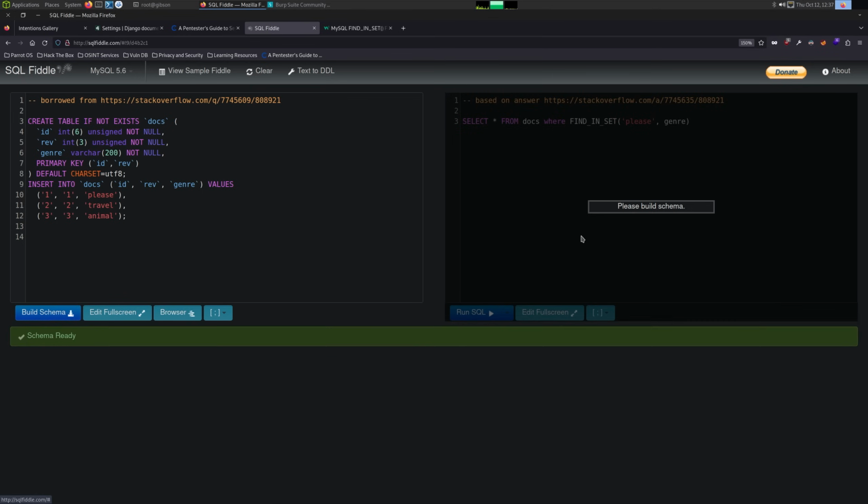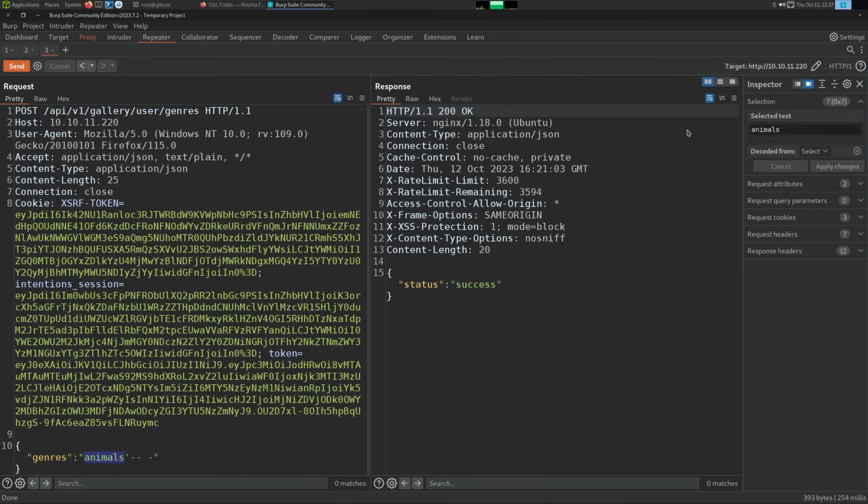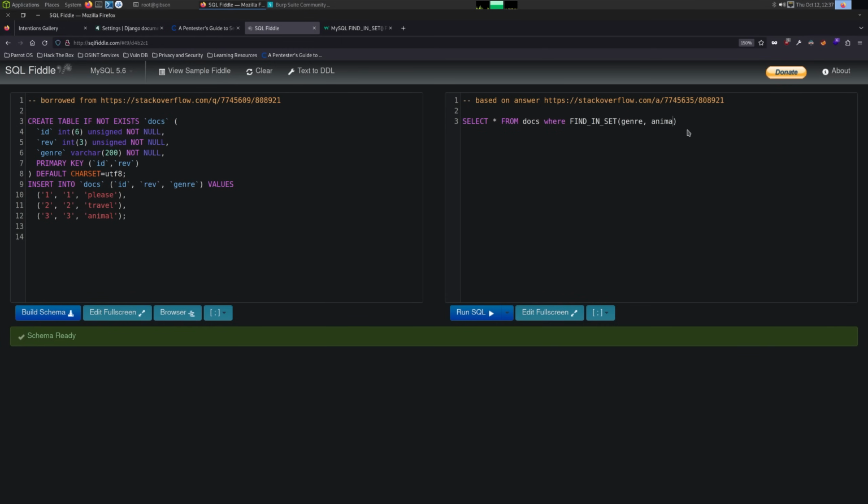So if I do build schema, we can say genre is on this side. And then we give it the multiple things. So animals, or animal. Run. I wonder if we have to put this in quotes. Like that.